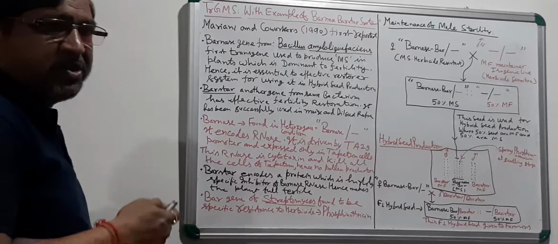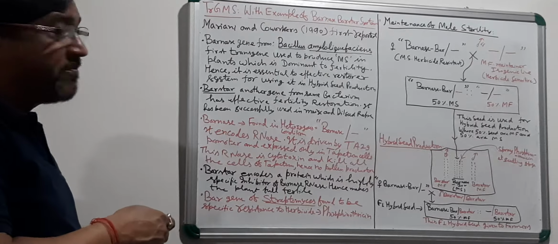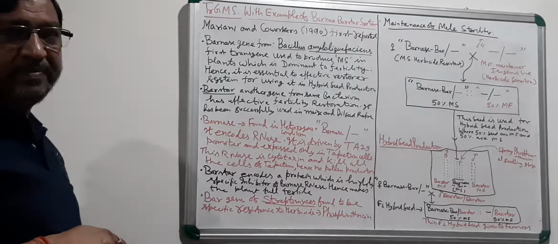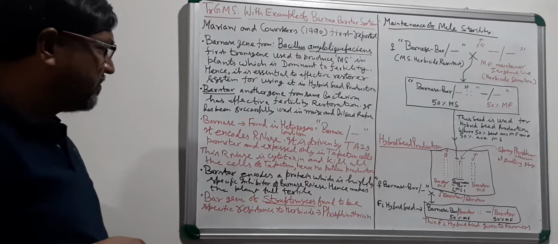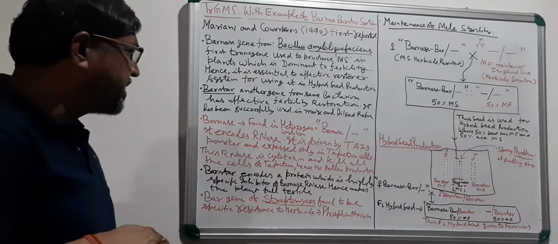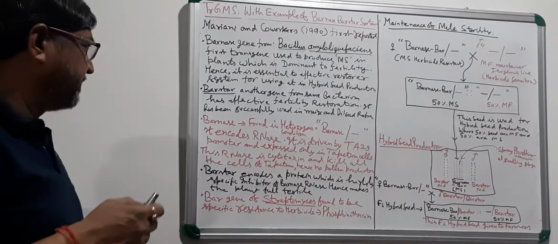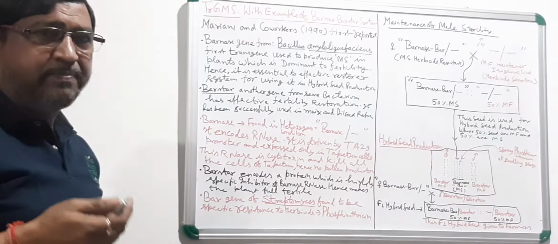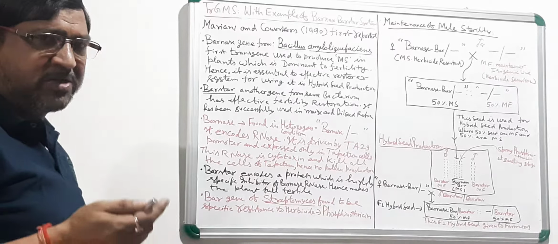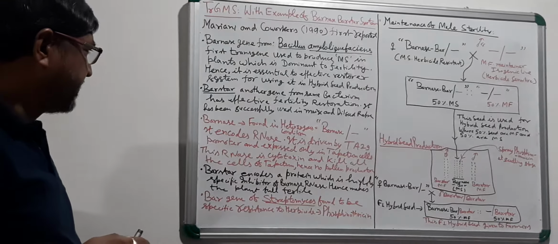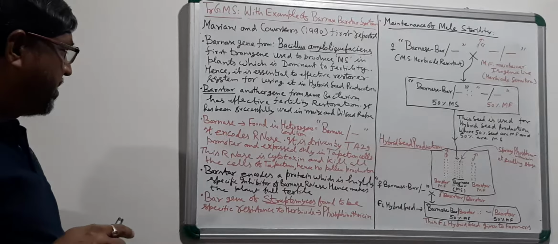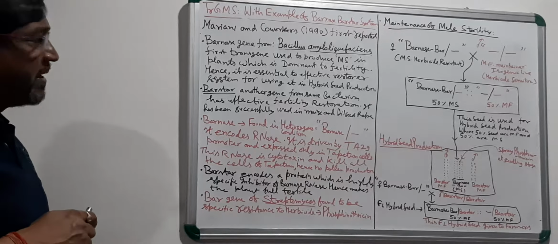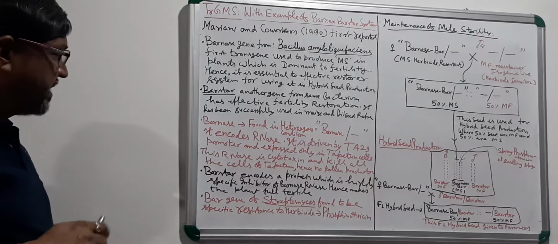Fortunately, there is another gene in the same bacterium, Bacillus amyloliquefaciens, known as Barstar. This gene from the same bacterium provides an effective fertility restoration system. It has been successfully used in maize and oilseed brassicas, particularly in Brassica napus. This has been reported first by Mariani and co-workers in 1990, as I said.